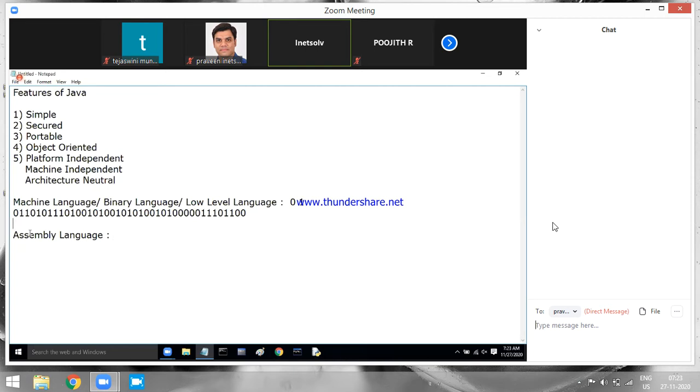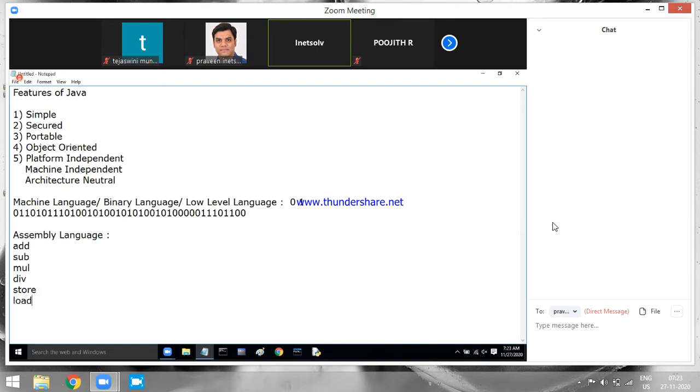Am I clear here? They stopped using machine language and migrated to assembly language. In machine language, the development is done with the help of zeros and ones. But in assembly language, the development is done with the help of small instructions. Like if you want to add two numbers, you have instructions called ADD, SUB, MUL, DIV.